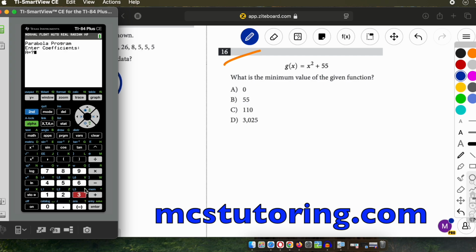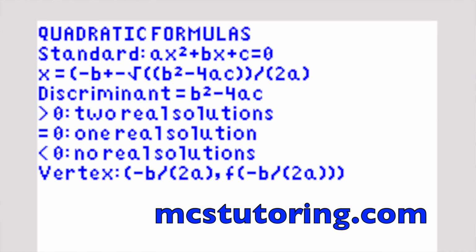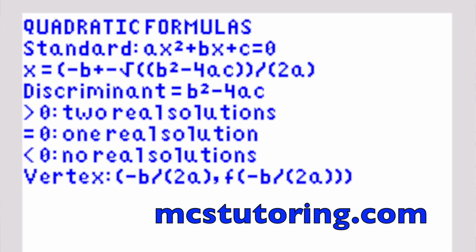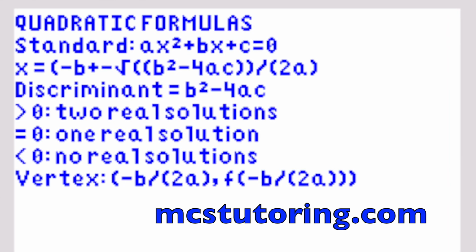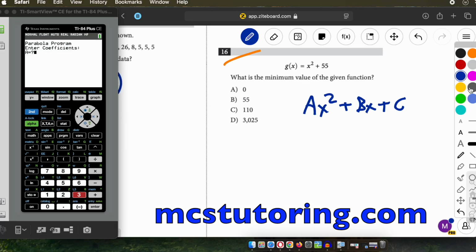So what are the coefficients? Okay, so when we do ax squared plus bx plus c, I should probably write this. I'm going to make an addition to the program so it shows that, because not everybody knows ax squared plus bx plus c. So if I rewrite this, x squared plus 55, really it's 1x squared. Remember that. If we don't have a number in front, we assume it's 1.